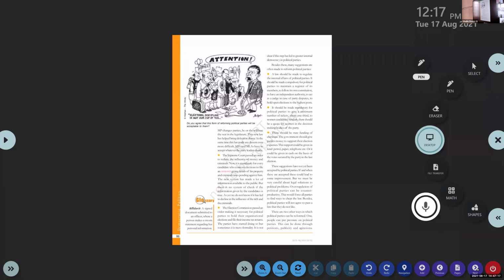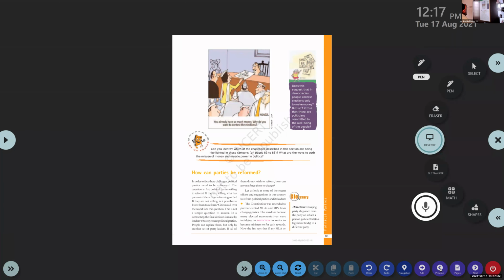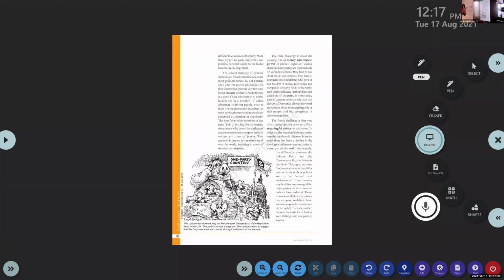Here you can see the problem or challenges to political parties. Challenges to political parties. Okay, so that portion is completed there. Here is the last topic. It is a meaningful choice. Meaningful choice.